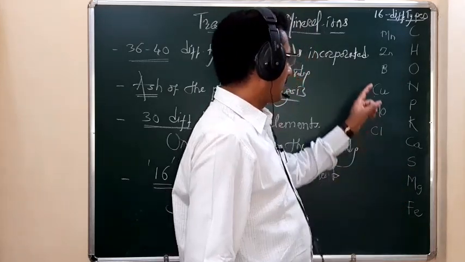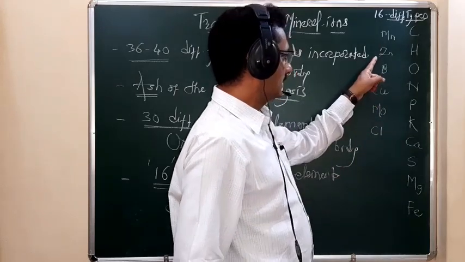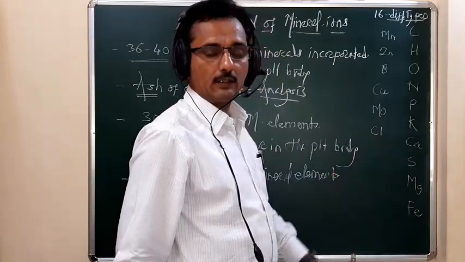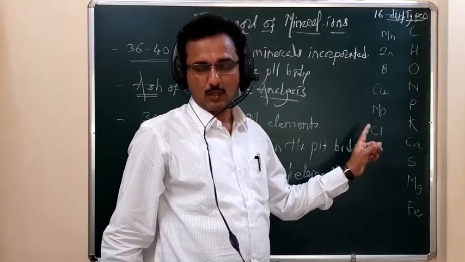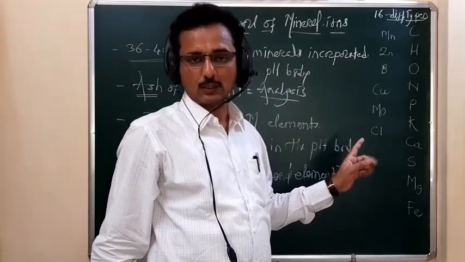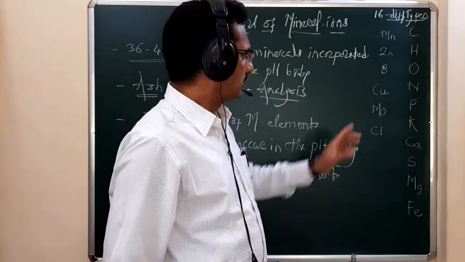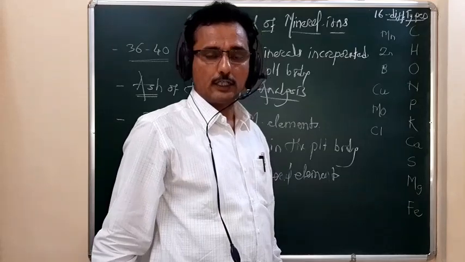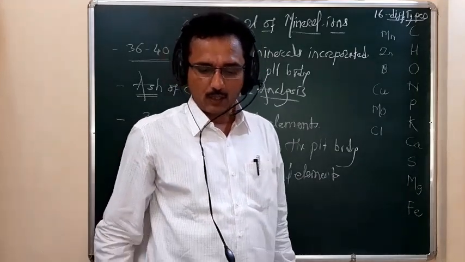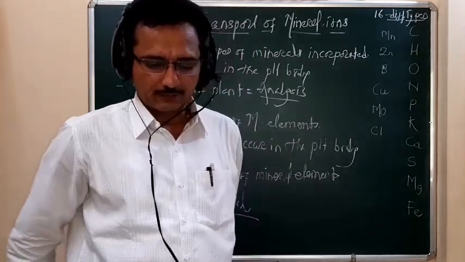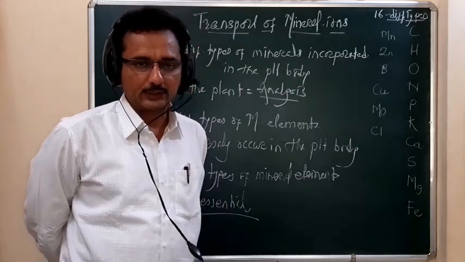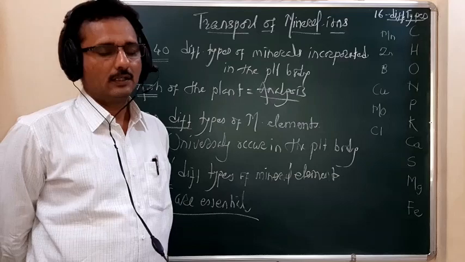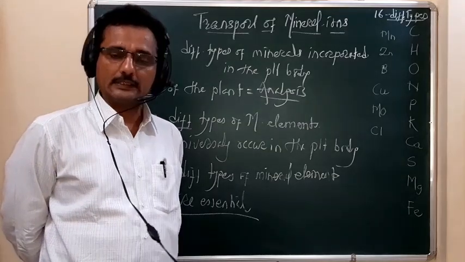And along with that, manganese, zinc, boron, copper, molybdenum and chlorine ions, or we can say chloride ions or chlorine ion, whatever it may be. So these are the 16 different types of essential mineral nutrients. They are required for the plant body, and they are essential.